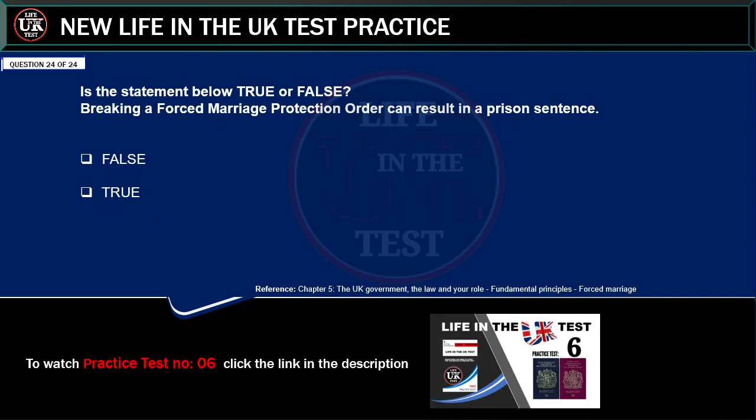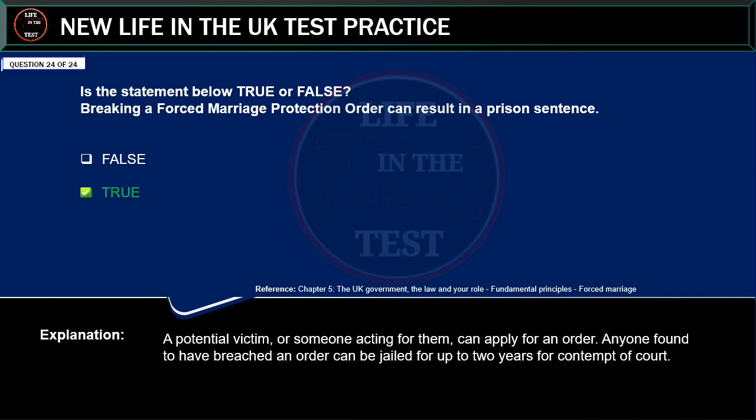Is the statement below true or false? Breaking a forced marriage protection order can result in a prison sentence. False. True. Correct answer: true. Explanation: a potential victim, or someone acting for them, can apply for an order. Anyone found to have breached an order can be jailed for up to 2 years for contempt of court.